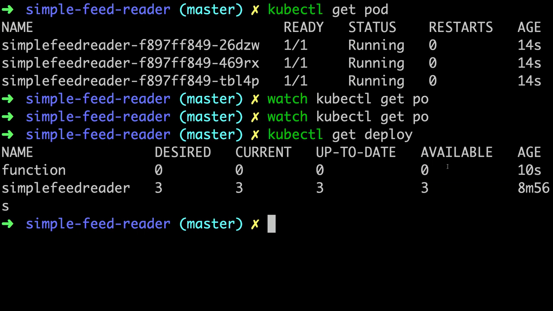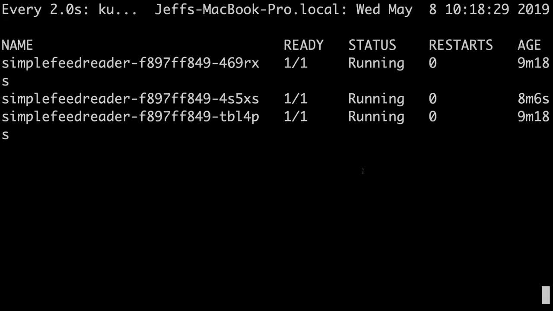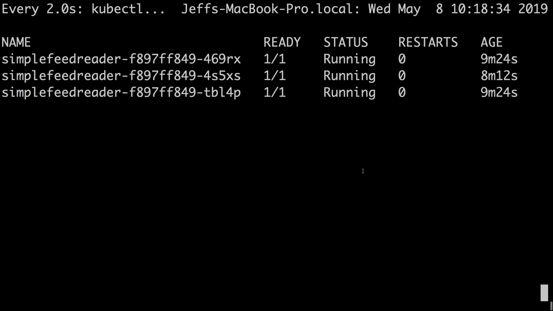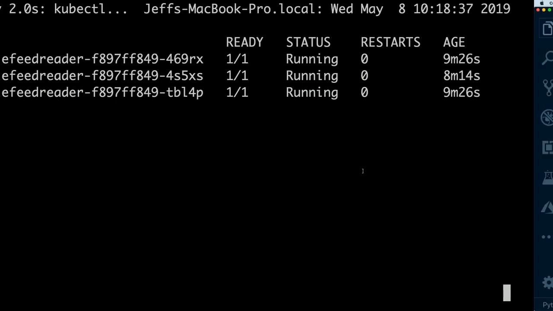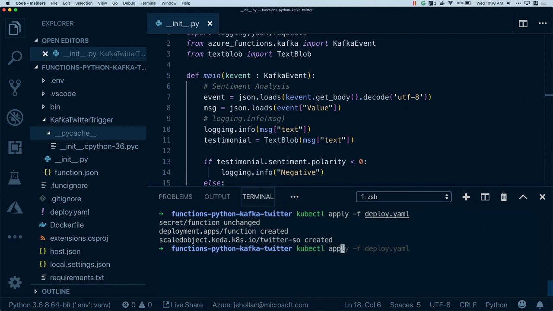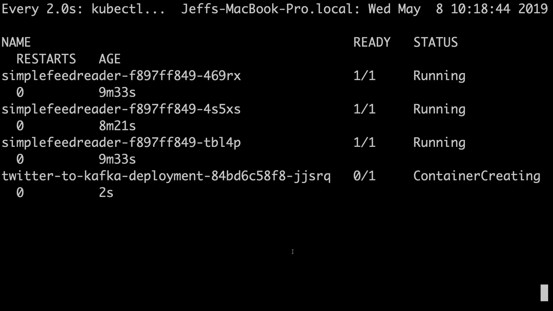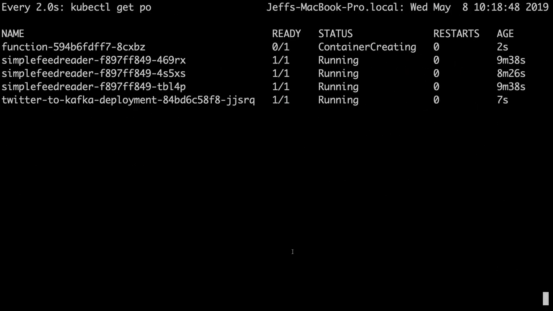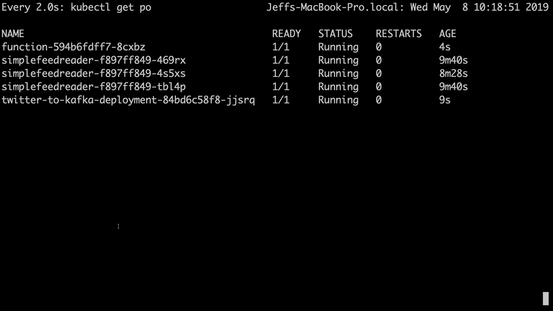And what I want to show you here is we'll say watch. Let's watch the pods in this case. So here's my newsfeeder app. You'll see that one there. And what I'm going to do in this next window is I'm going to now turn on the Twitter stream. And let's go ahead and say turn on all the Twitter stuff. And that's going to head here. You'll actually see a new pod that spins up called our Twitter to Kafka deployment. That's going to start pulling in Twitter data. And actually right away, you'll see that Twitter data is now coming in. So our first function spun up. My Azure function now running in Kubernetes just spun up.